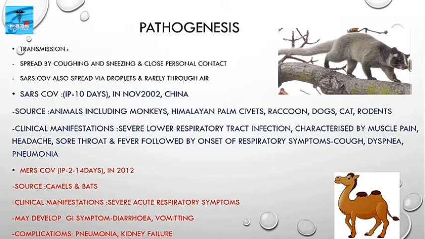Then about MERS CoV. It has an incubation period of 2 to 14 days and was first reported in 2012 in Middle East countries, and the source was camels and bats. Clinical manifestations include severe acute respiratory symptoms, and it may develop GI symptoms like diarrhea, vomiting. The complications include pneumonia, kidney failure.